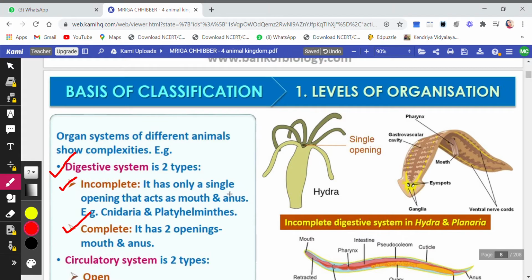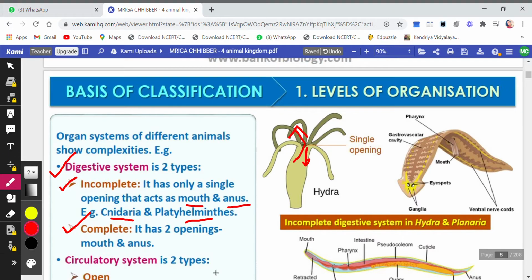If it has only a single opening, that is, one opening through which ingestion and egestion both take place. That is, taking in of food will also take place from this opening, and expelling out of waste will also take place from the same opening. If it has one single opening, then this type of digestive system is called incomplete because it acts as both mouth and anus. Examples are Cnidaria and Platyhelminthes.